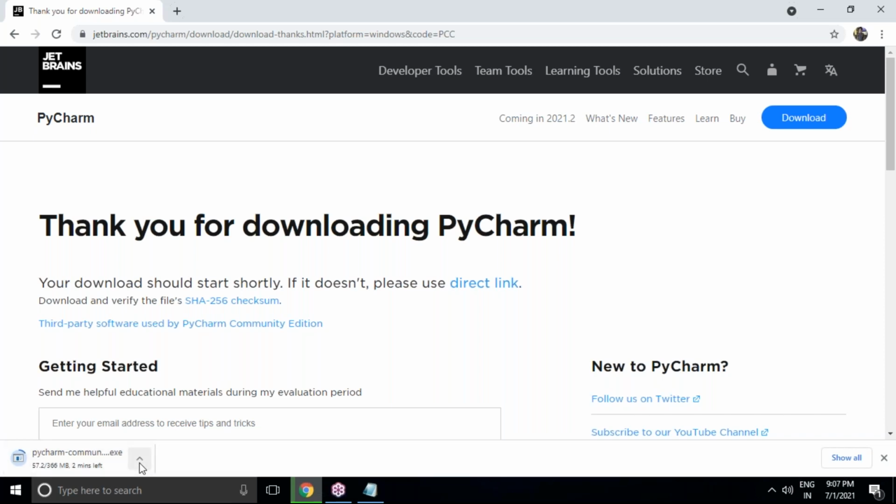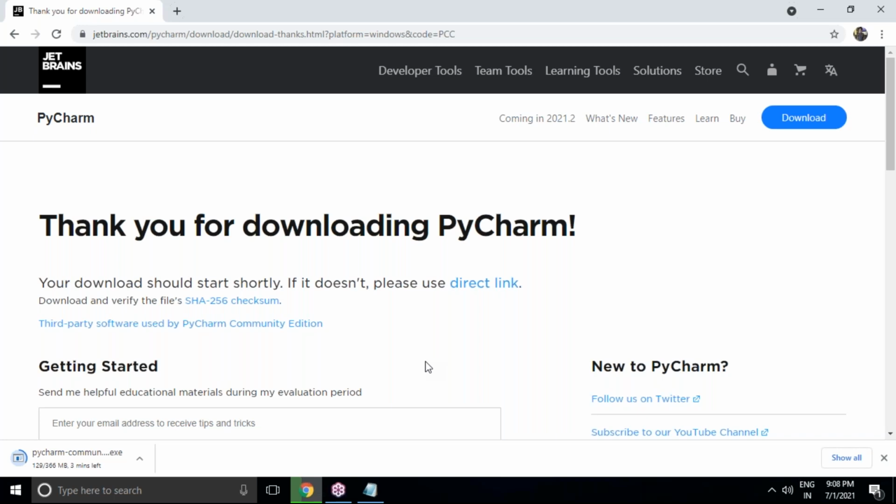But once you download this .exe, you simply go to PyCharm Community .exe in the Downloads folder and double click on it. Once you double click on it, it will ask you three times: next, install. That's it. Nothing to do in the middle. No need to activate anything, no need to deactivate anything. Just click next three times, install it, and wait for 2 minutes. Then your PyCharm editor will be ready. After successful installation, you will get a successful installation message.